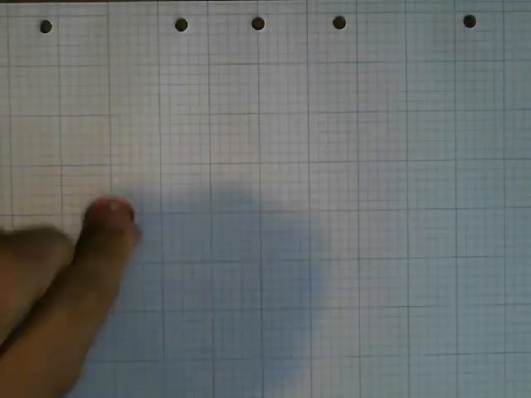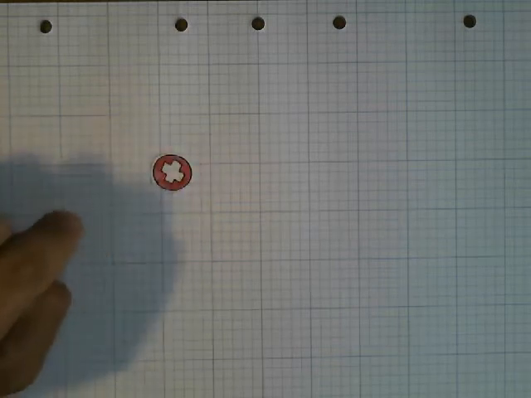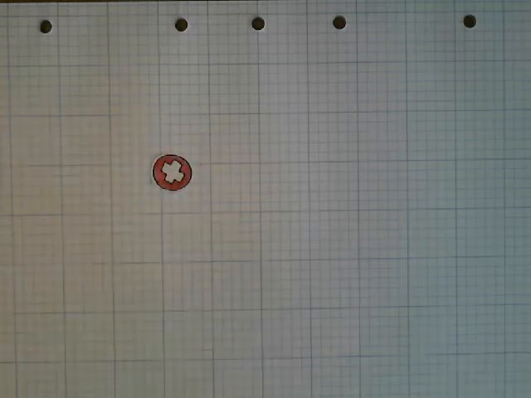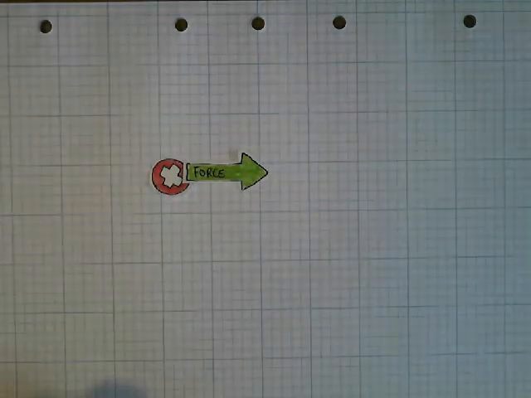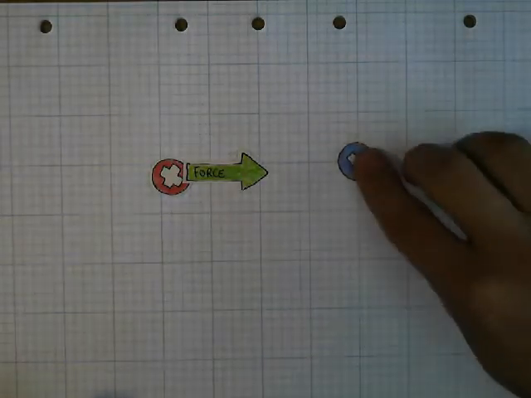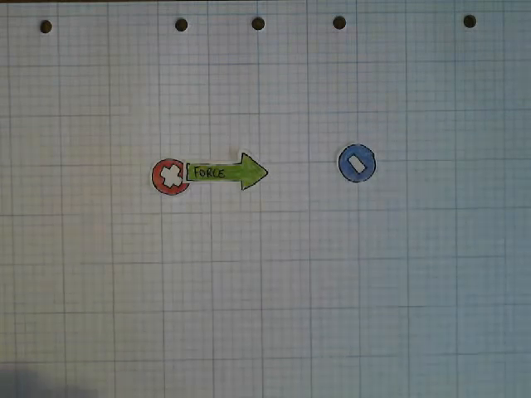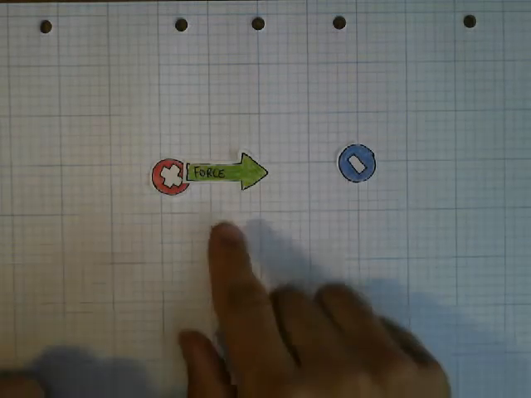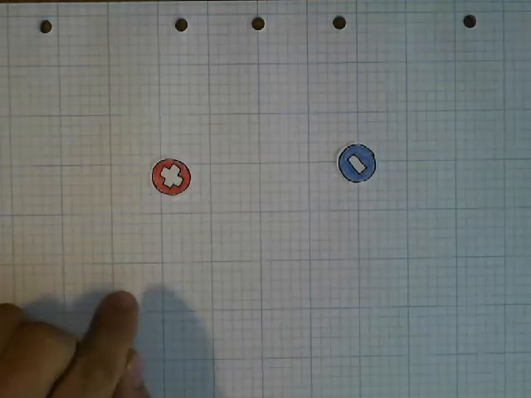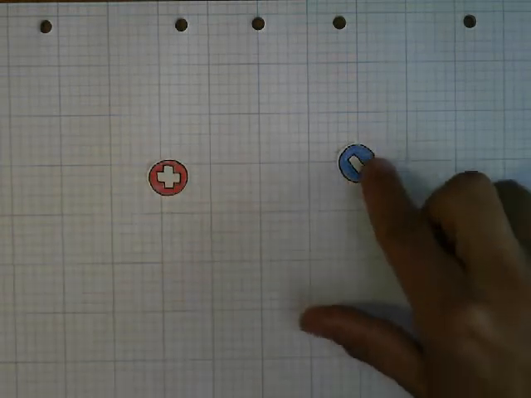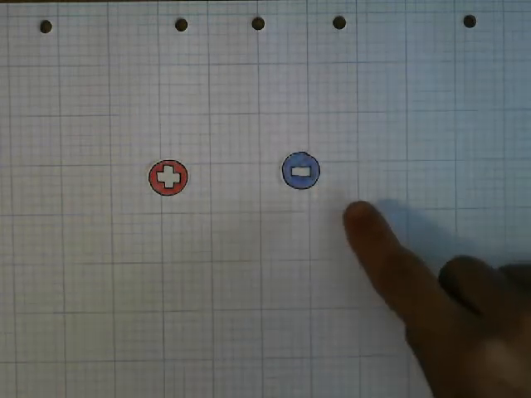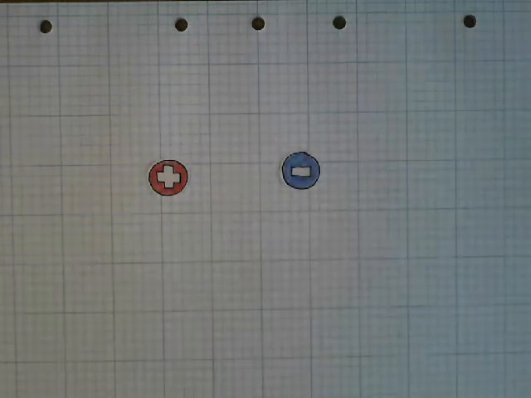Okay, so what's an electric charge? Electric charge is a physical property of matter. It causes that matter to experience a force when it's close to other electrically charged matter. You probably already know that there's two types of charge. There's positive charge, like that on protons, and then there's negative charge, like the charge on electrons.